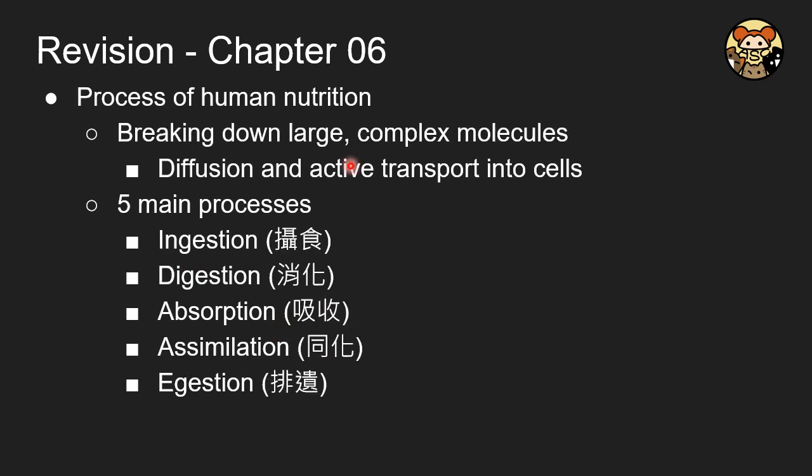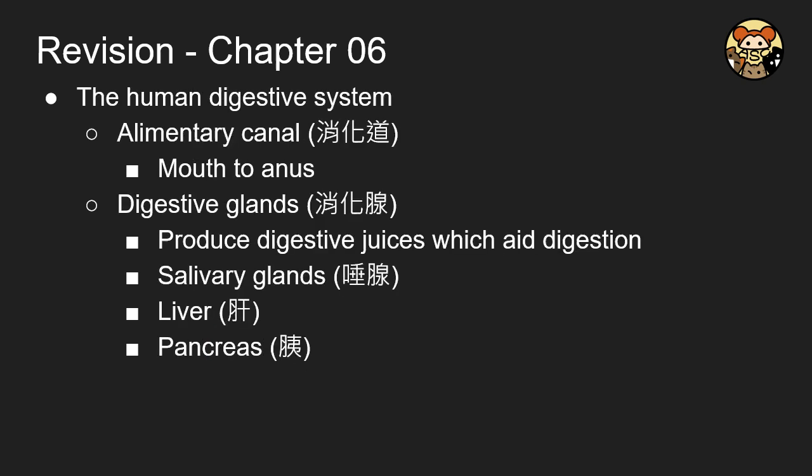And then for humans, why do we need a digestive system? Because in our nutrition concept, we have to break down large complex molecules into soluble form, and then absorb them through diffusion and also active transport. There are five main processes: ingestion, digestion, absorption, assimilation, and egestion. And we will go over them one by one.